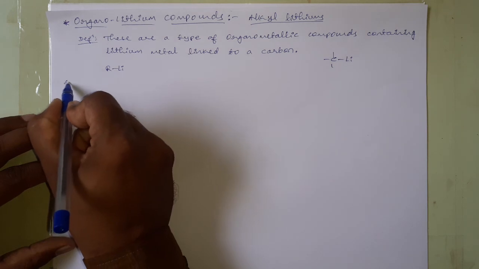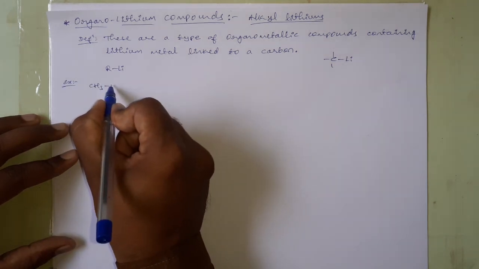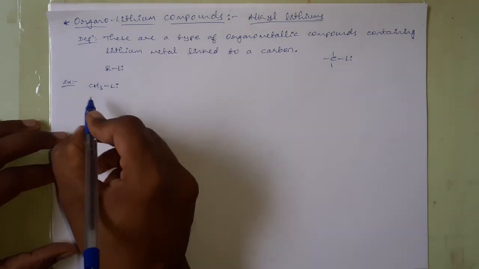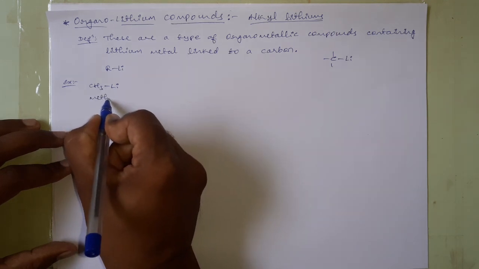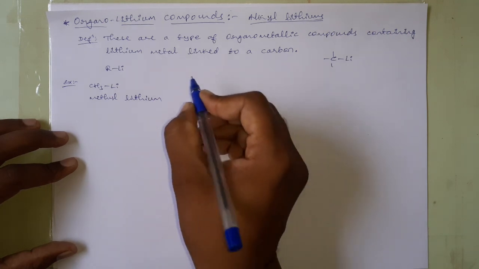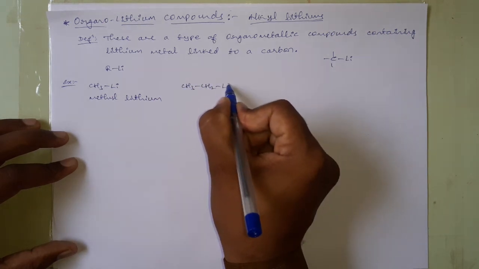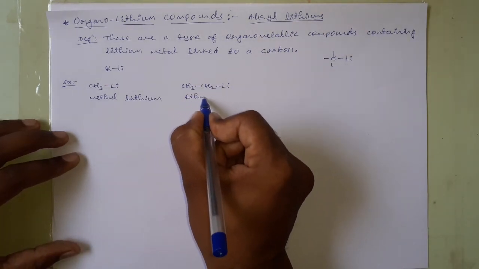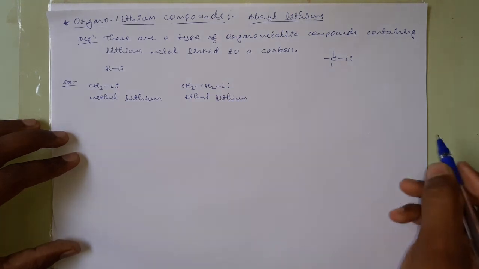Take for example CH3Li, in which the carbon is linked to a lithium. This is an organolithium compound and its name is methyl lithium. Take for example CH3CH2Li, and this is ethyl lithium.